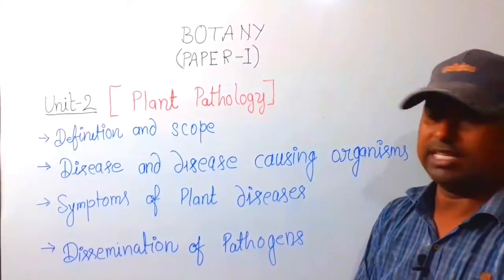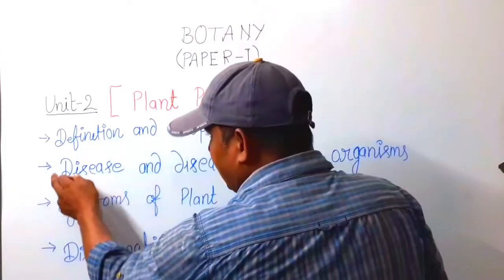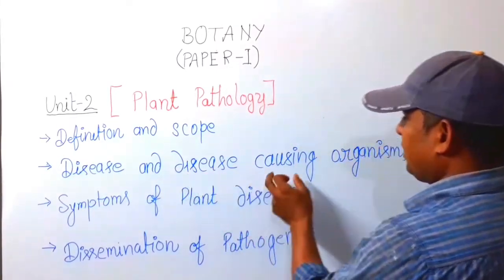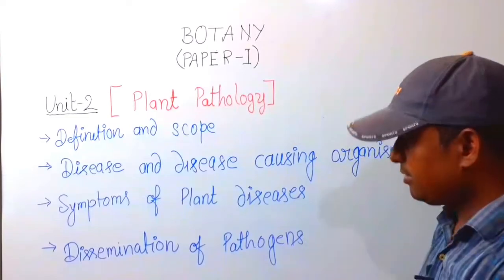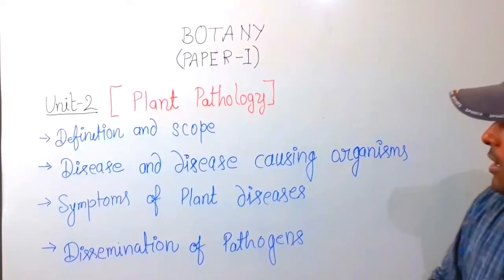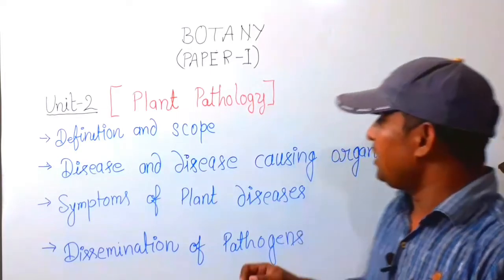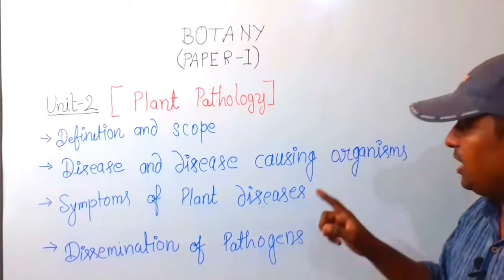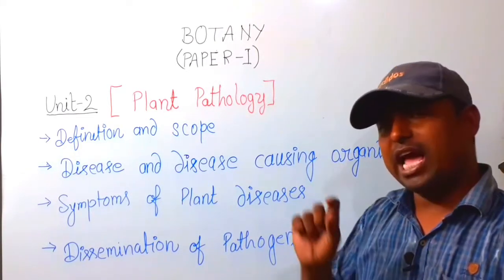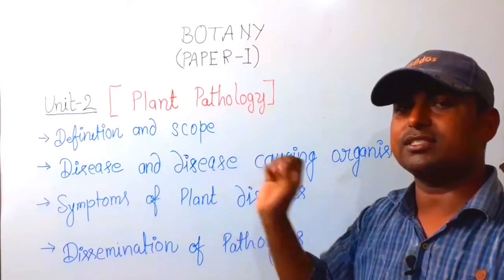It is clear, as before. The second topic is disease and disease causing organisms. How many types of disease are there in plants and what organisms cause the disease? Every organism we will study after the end of the syllabus discussion.